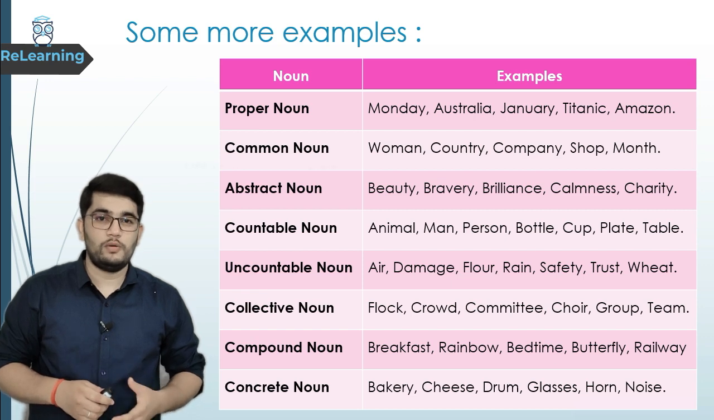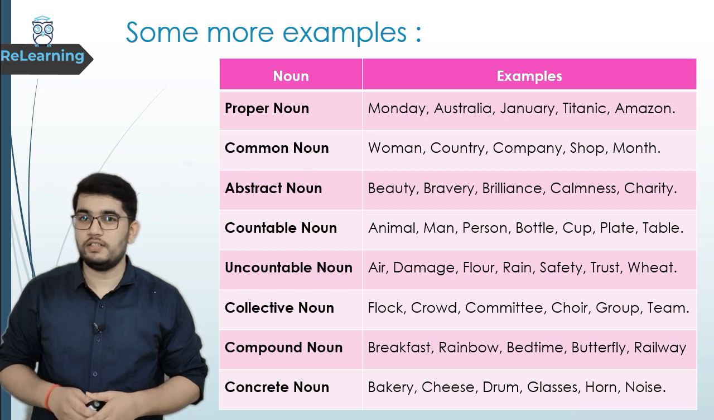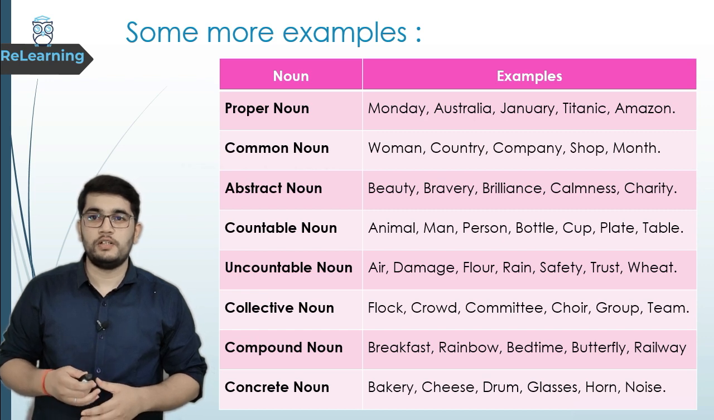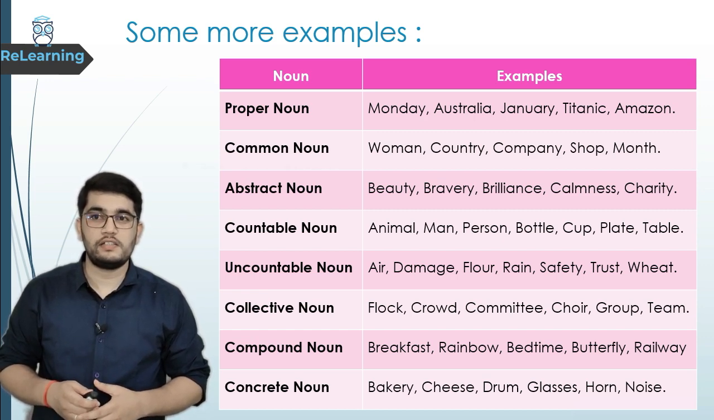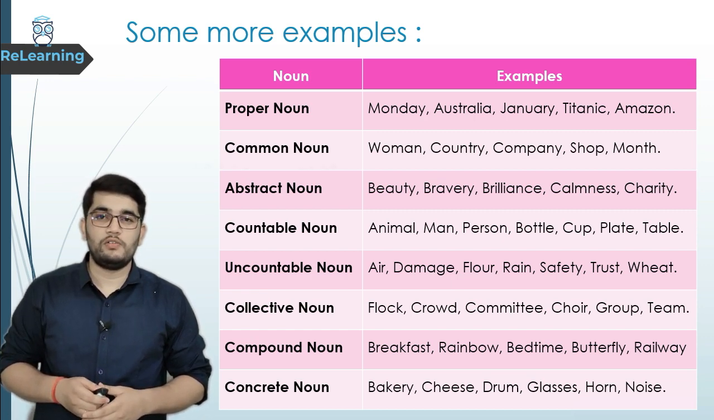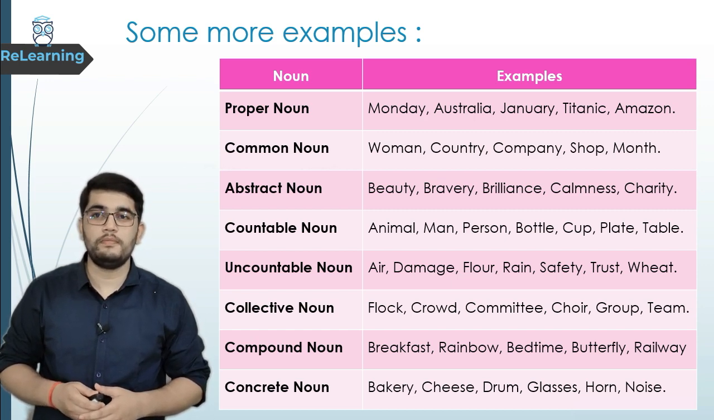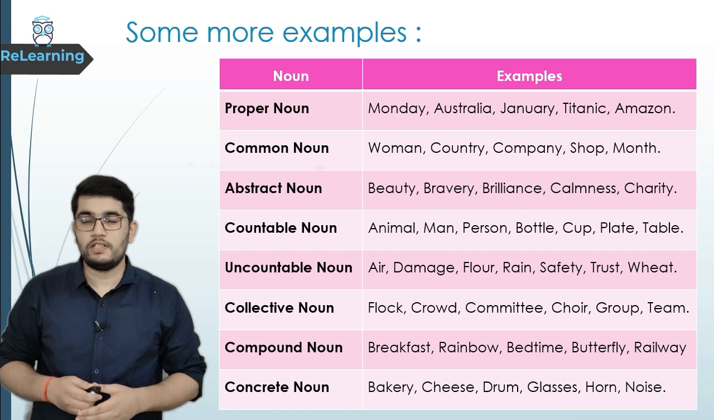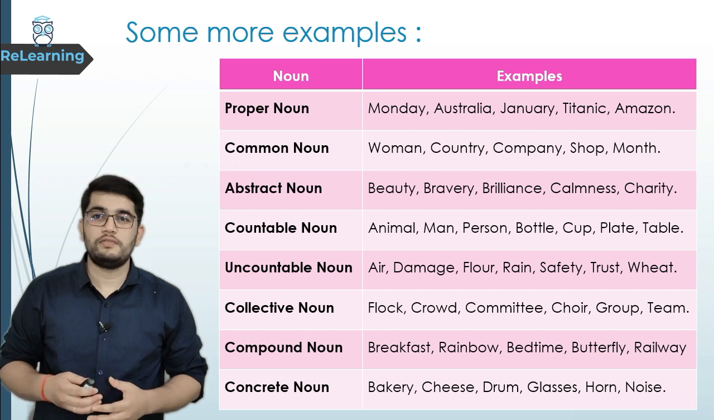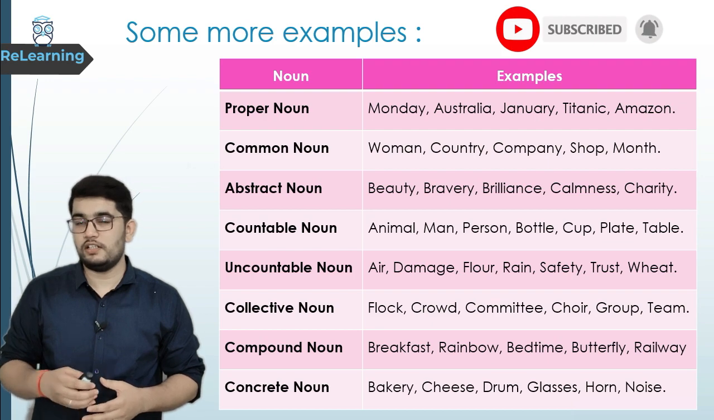Next is common noun: woman, country, company, shop and month. These are the examples of common noun. Next is abstract noun: beauty, bravery, brilliance, calmness, charity. These were the abstract nouns. Countable nouns are animal, man, person, bottle, cup, plate and table. The next is uncountable noun. Examples are air, damage, flour, rain, safety, trust, wheat. These are the uncountable nouns.